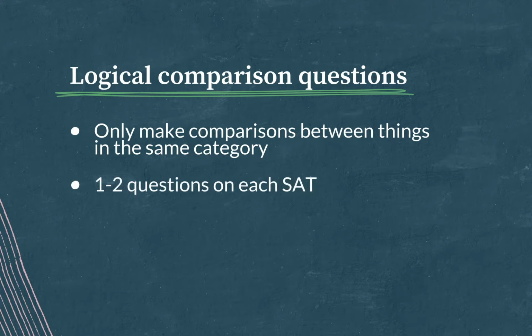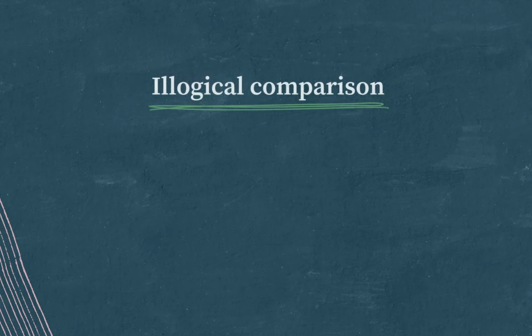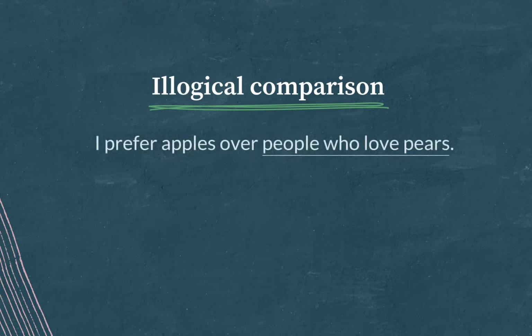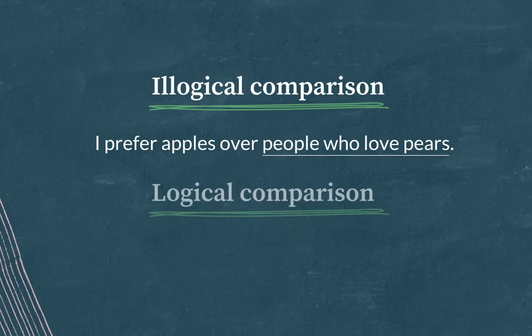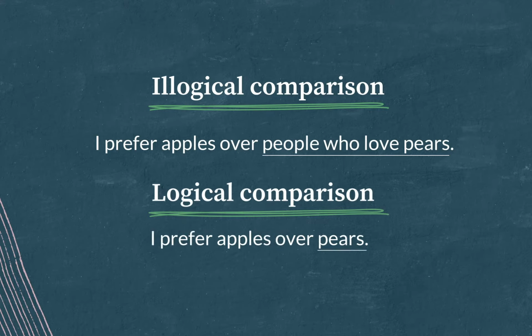So an example of illogical comparison would be, I prefer apples over people who love pears. So why is this incorrect? Because the sentence compares apples to people, not apples to pears. And a person is not picked in an orchard. It's not the same thing. A person is not fruit. To fix this sentence, I need to compare apples to pears and change it to, I prefer apples over pears. You might need to add a word like that or those in order to correct an illogical comparison.